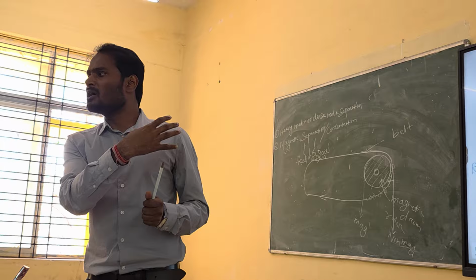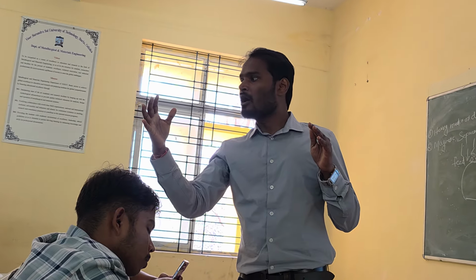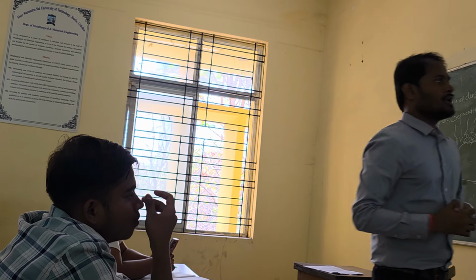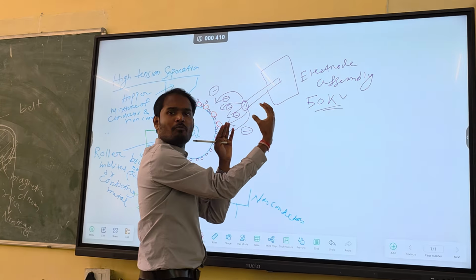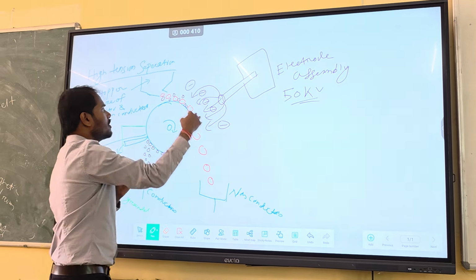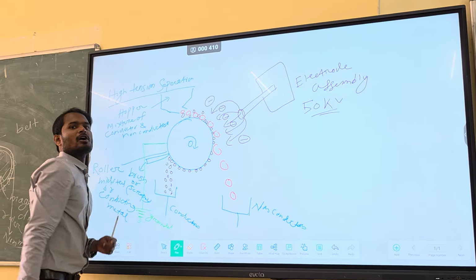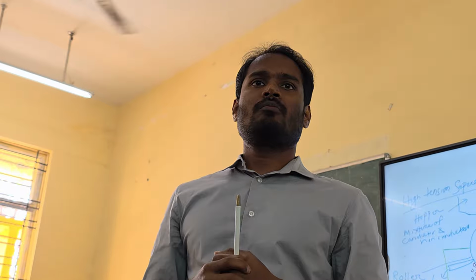You just imagine a situation where you are bombarding ions on the mineral surfaces. This electrode assembly will bombard the ions on the mineral surface. These are the minerals which are going down. So the minerals will acquire surface charges now because of the bombardment of the charges.